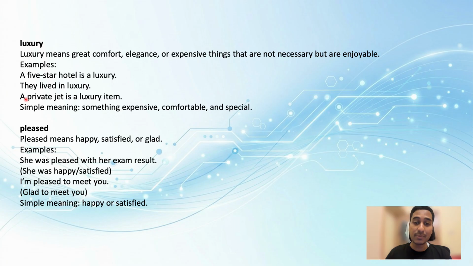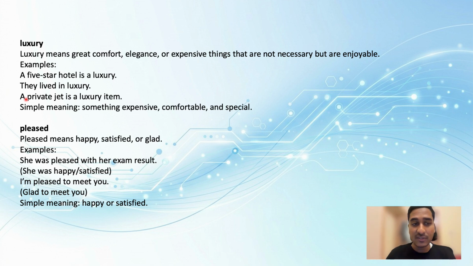They travel in that private jet and go to different places, right? Got it? So that's luxury. So the simple meaning is something expensive which is out of your reach, comfort, and which is also special. Got it? So that is the meaning of luxury.